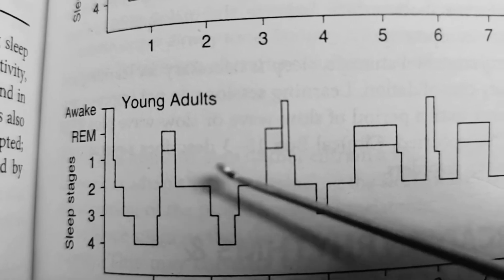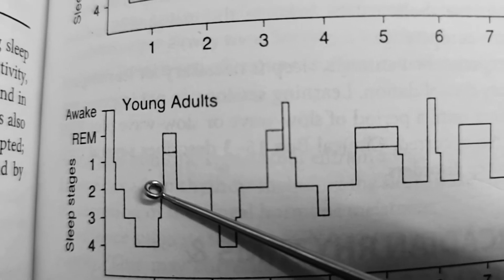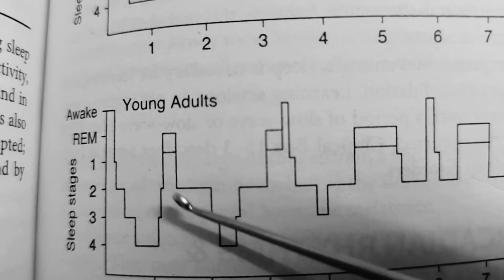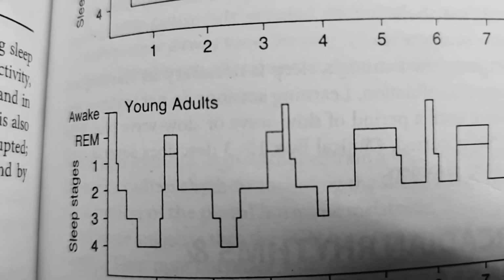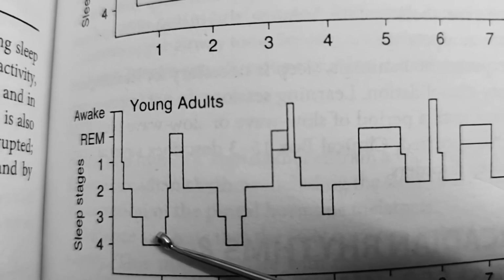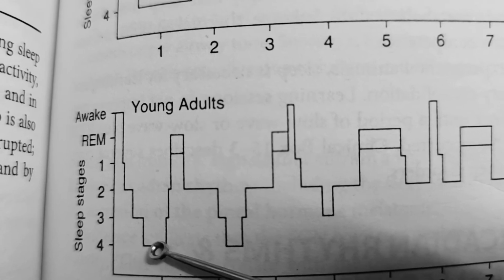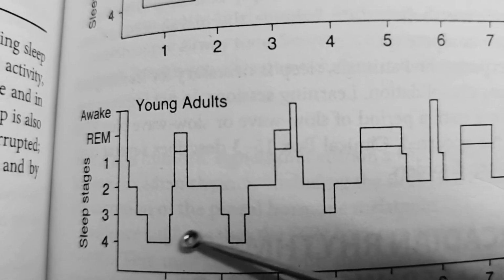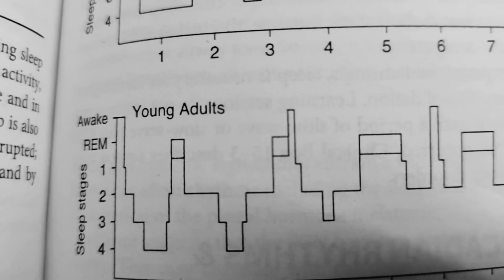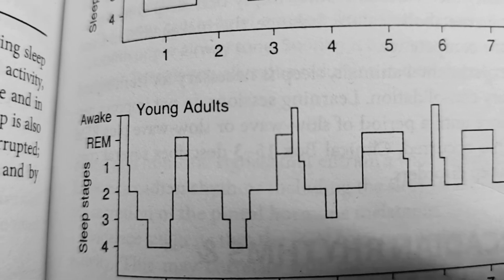Benzodiazepine increases the hours in this stage 2. But the benzodiazepine reduces stage 4 sleep. This stage 4 sleep is deep sleep. Benzodiazepine reduces this stage 4 sleep. And different benzodiazepines have different effects on this sleep cycle.